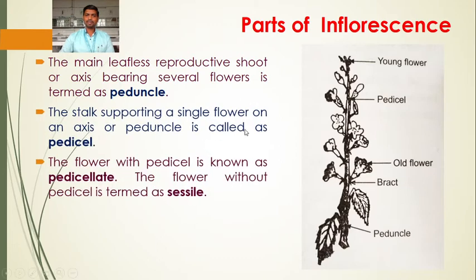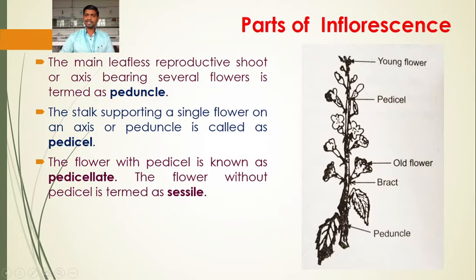The stalk supporting a single flower on an axis or peduncle is called the pedicel. So the stalk of the flower is called pedicel. Like the stalk of the leaf is called petiole, the flower also has a stalk, called pedicel. So this is the stalk by which the flower is attached to the peduncle or main axis.